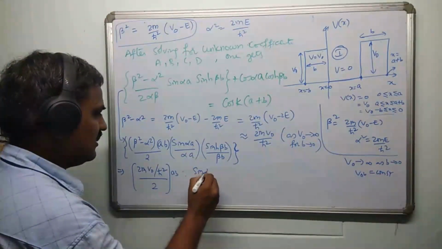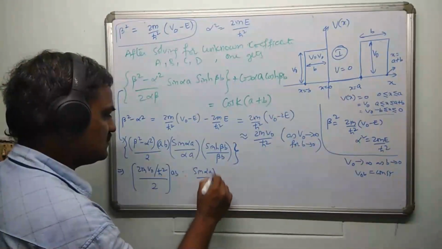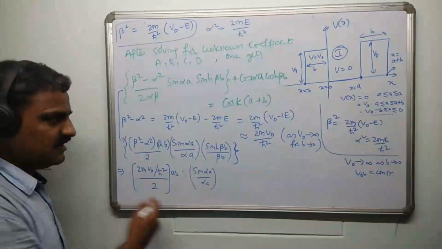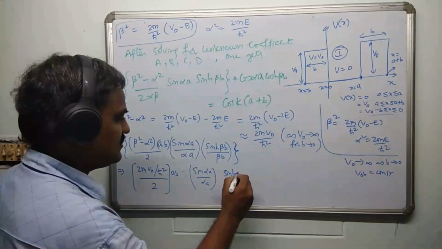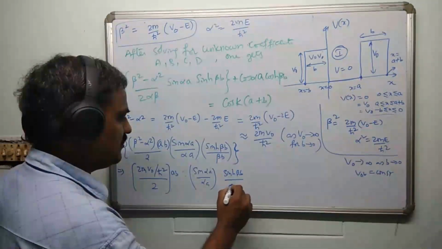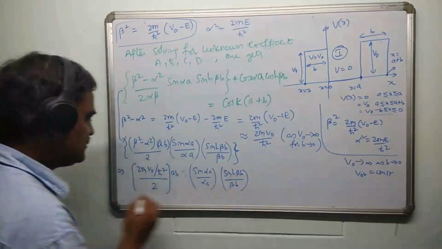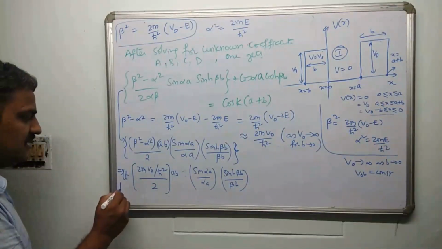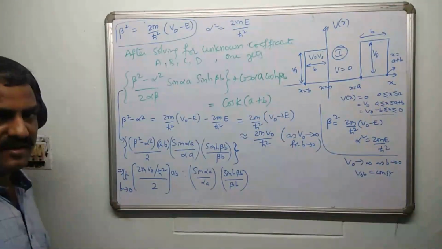into sine alpha A by alpha A. This is a constant term. We don't have to take care of this while doing this. Then sinh beta b by beta b. We have to check this under the limit b tending to 0. This is what we mean by Dirac delta function potential.